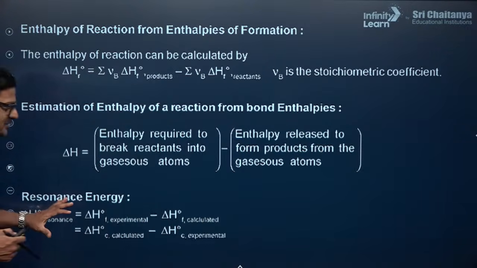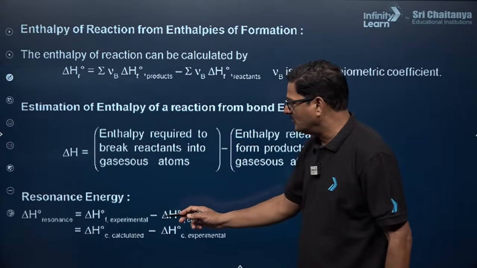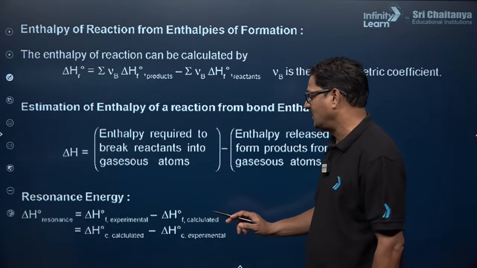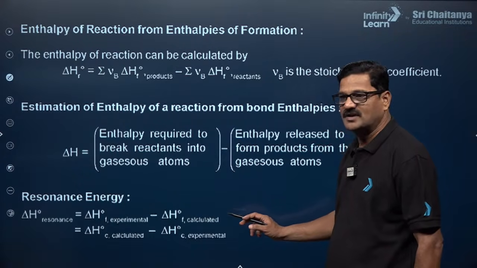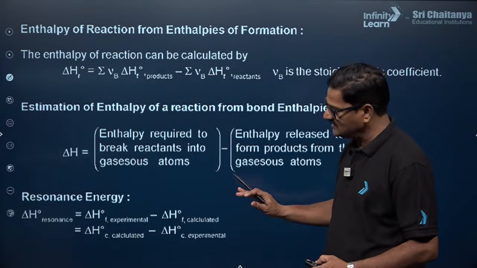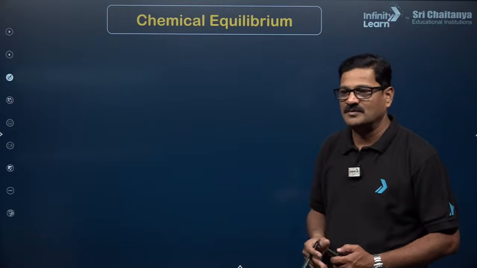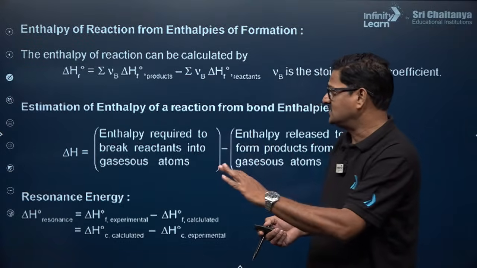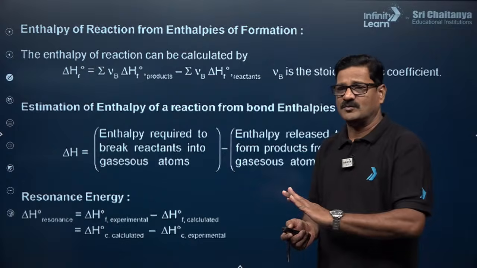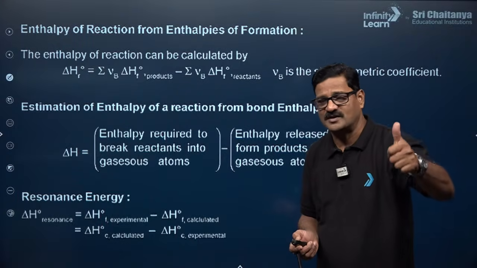And the resonance energy you can also calculate. Resonance energy is the experimental enthalpy of formation minus the calculated enthalpy of formation. Okay, and that is enough. You can do it. This is the end where the thermodynamics recap is done. If anybody has any doubts, please let us know.